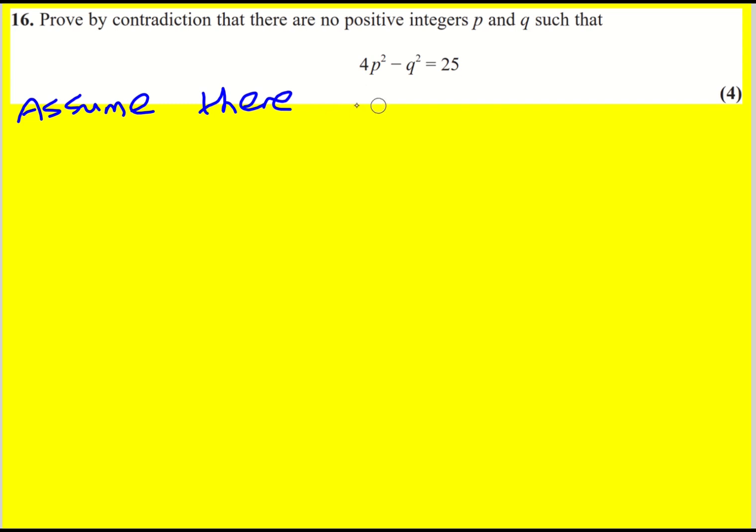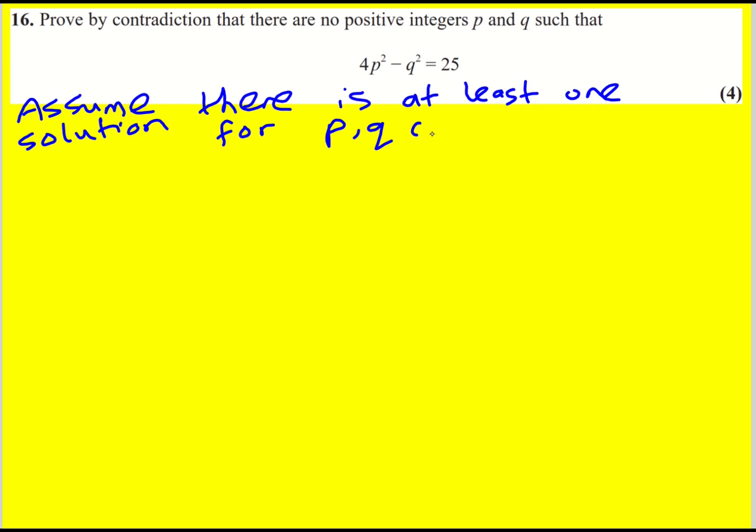Assume there is at least one solution for p and q positive integers. A nice way of writing this is to say it belongs to the set of natural numbers or counting numbers. That's 1, 2, 3, 4 onwards. And we're going to seek to find a contradiction, so something that we know is not true.